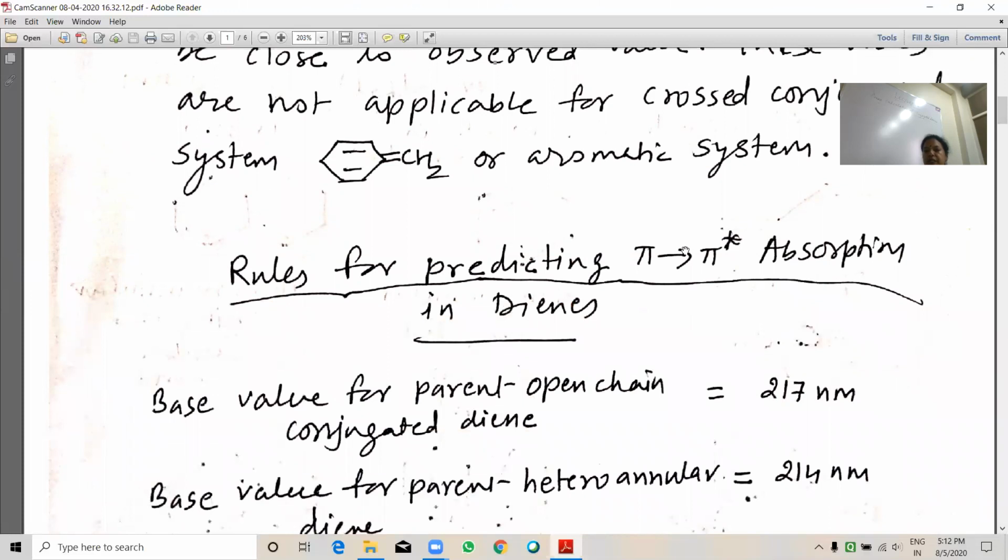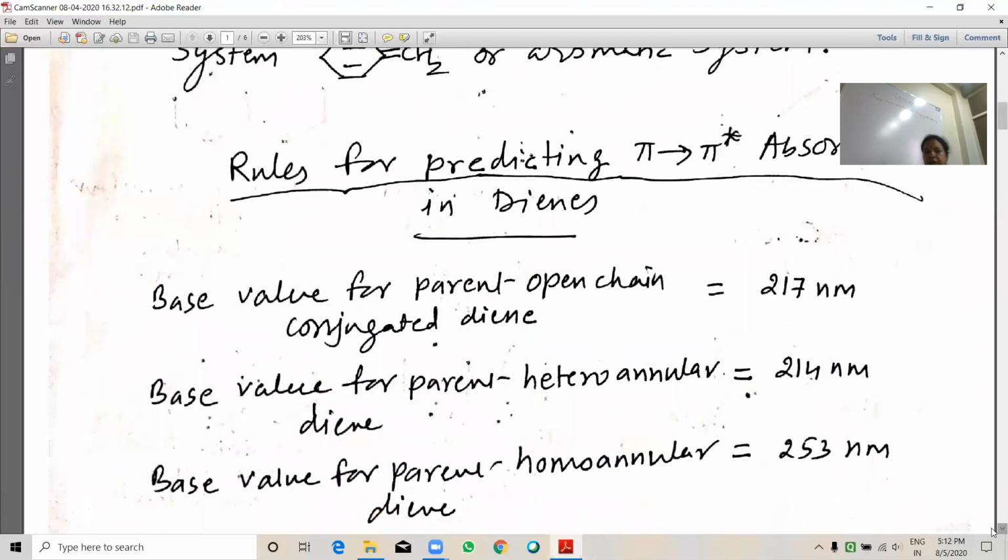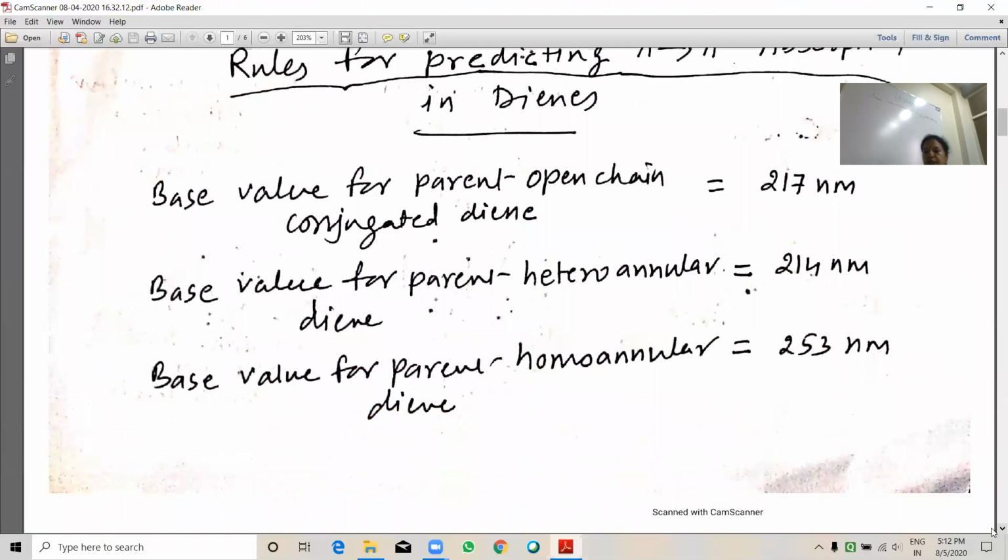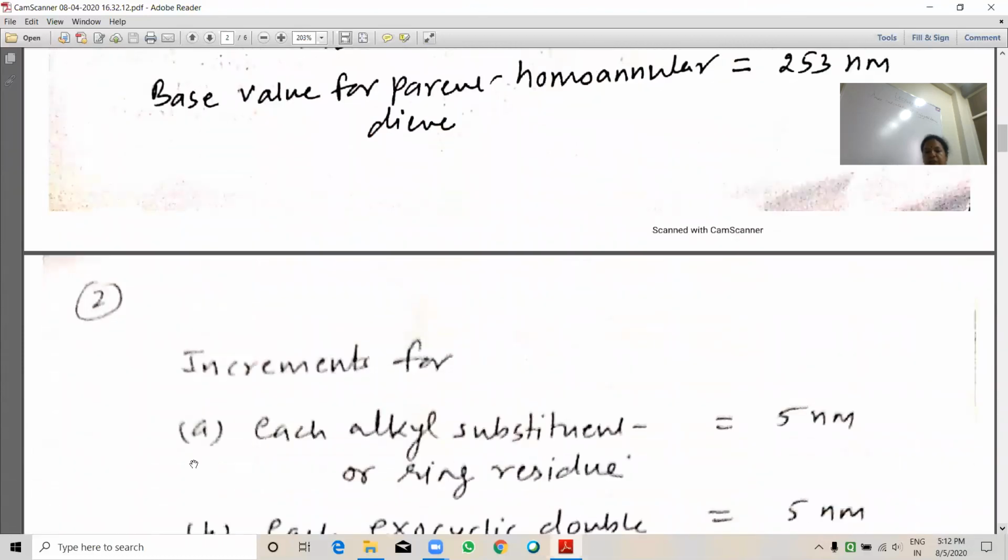Rules for predicting pi to pi star absorption in diene systems. So here it is in the K band. Base value for parent open chain conjugated diene 217 nanometer, and for heteroannular diene 214. Base value for parent homoannular diene 253 nanometer.